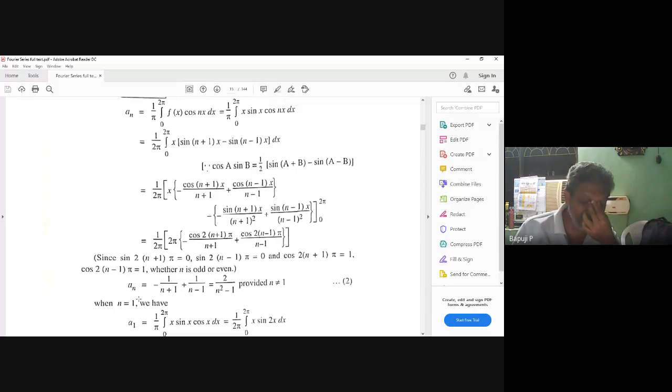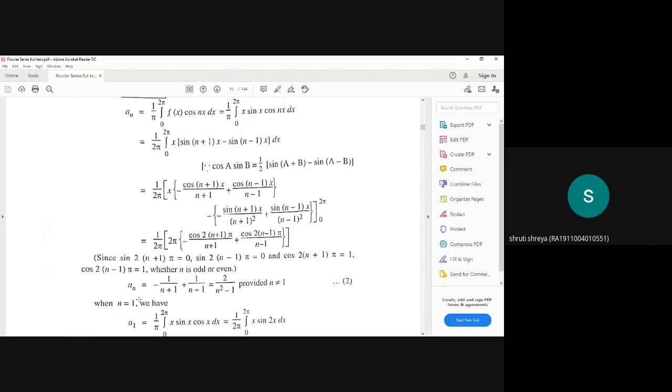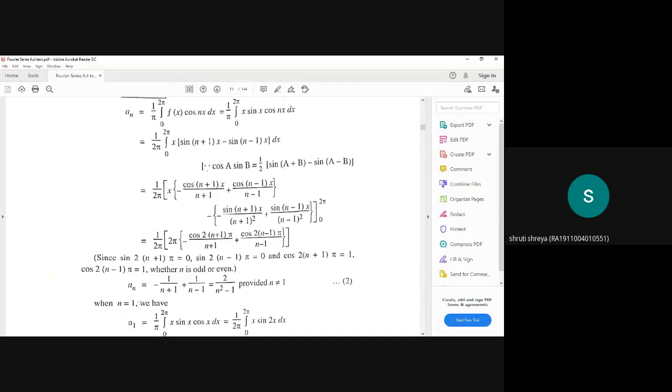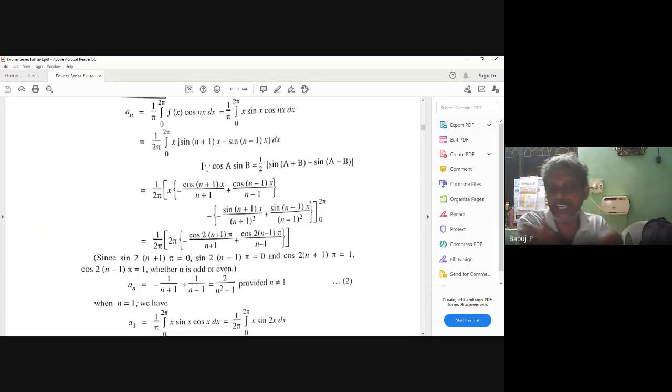Shruti, I told you at the start what you want to write: 1 by pi, integral 0 to 2 pi. 1 by pi is very important. If you leave it out, the whole thing collapses. So 1 by pi, integral 0 to 2 pi, f of x cos nx dx. Here who is n? A1 I want to find out.